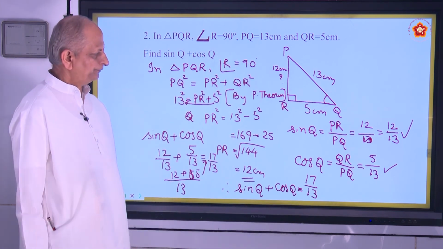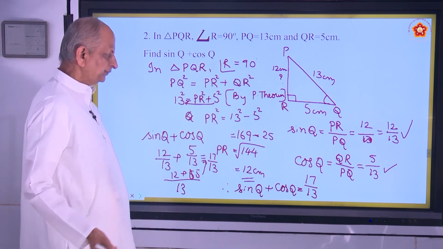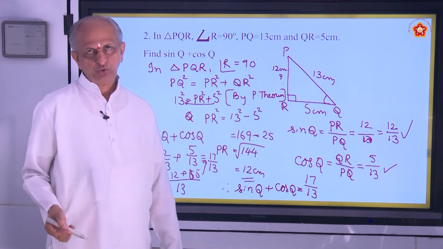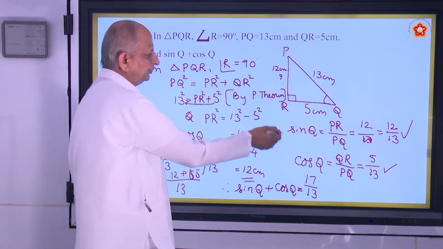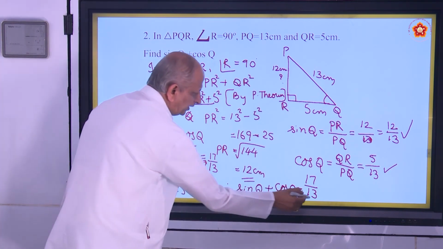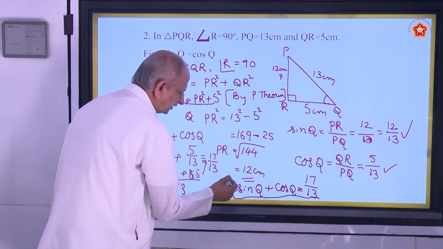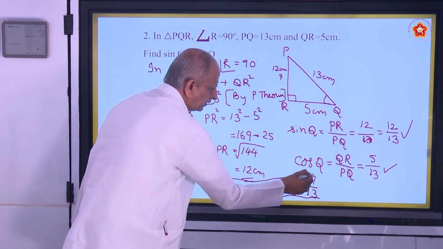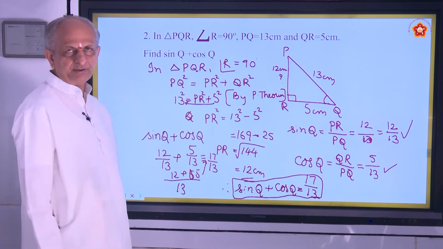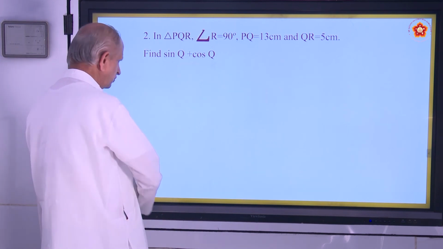Is it alright? First you found out the third side. Using the third side, you found out the ratio of sin Q and cos Q. Then added that. Is it alright? And you write the answer. This is the answer. What is expected? Is it alright? Okay.